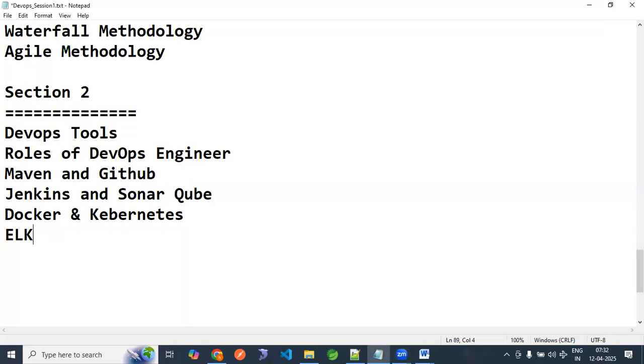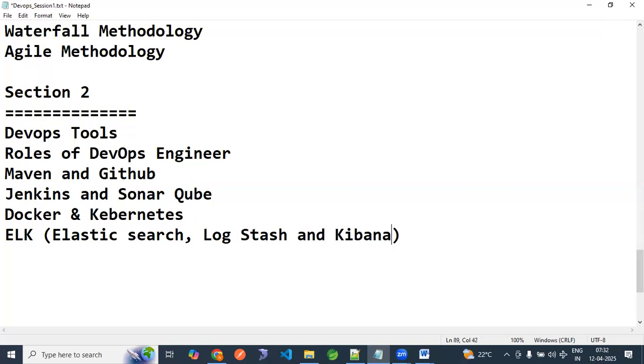Then we are going to see ELK. What is ELK? ELK is Elasticsearch, Logstash, and Kibana. Then we are going to see Terraform. What is meant by Terraform?